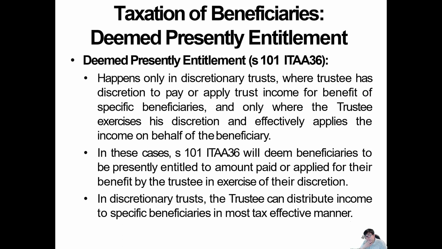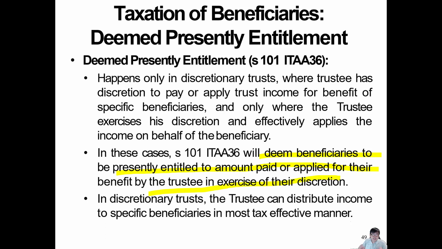So basically, here I can choose. Let's see, in a discretionary trust I can do this. Let's say this year I make only like $3,000. What I can do is keep all the money to myself, since I'm also a beneficiary, and give none to the other beneficiaries. Why? I make too little this year, so there's no point for me to split my income. It's too little. Okay, so that's the point here. In that case, that will deem the beneficiary to be presently entitled to the amount applied for their benefit under the trustee's discretion.